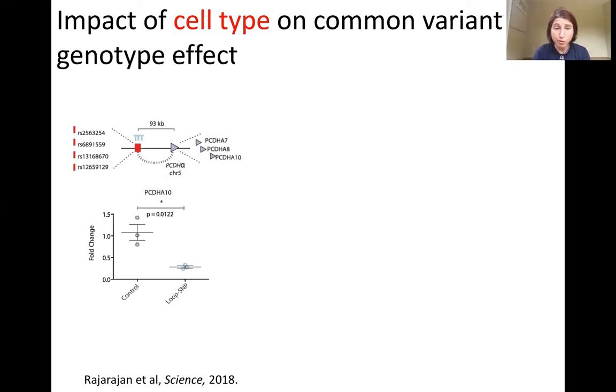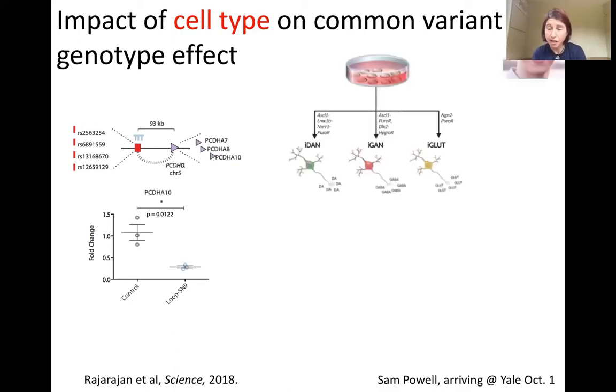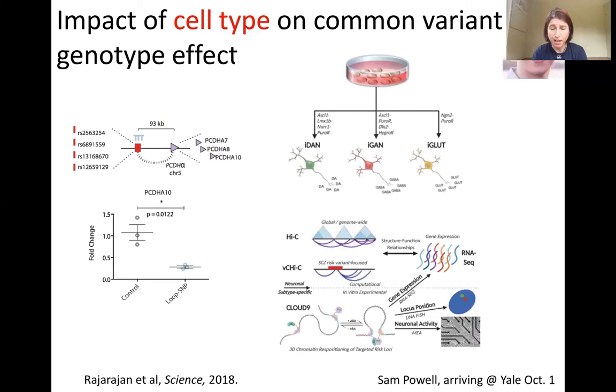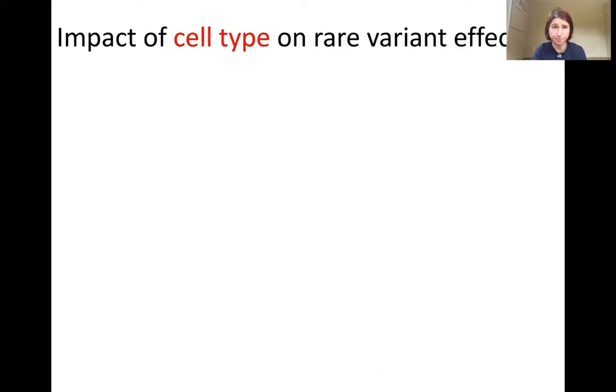Moreover, he was able to show through CRISPR-based methods that removal of these risk SNPs was sufficient to decrease expression of the protocadherin genes. In follow-up, led by Sam Powell, who will be arriving at Yale October 1, we're looking at the impact of these common variants across dopaminergic, GABAergic, and glutamatergic neurons. So he's comparing the 3D genome architecture by Hi-C and Capture-C based methods, looking at relationships between 3D genome structure and gene expression, with the ultimate goal of functionally validating these chromatin loops by creating them in specific subtypes of neurons and looking at the impact on gene expression and neural function.